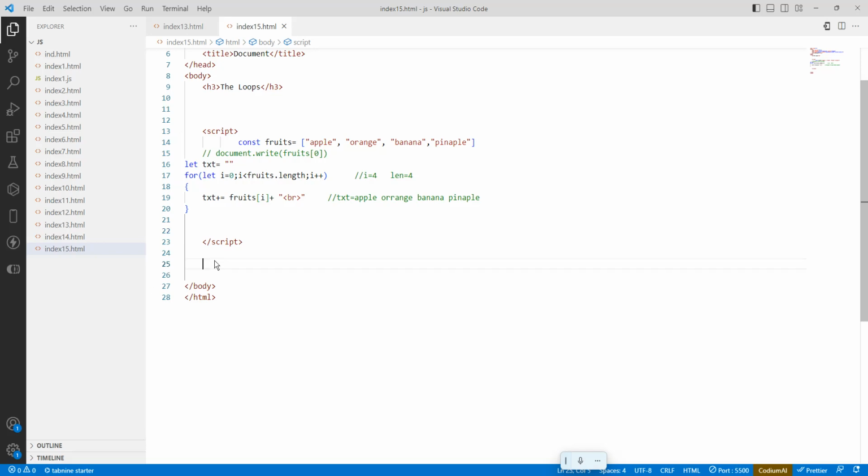Let's say I want to define an object. I have iterated through the array, so that was a for loop. Now I want to iterate through an object. So, const person equals, I want to create one object.